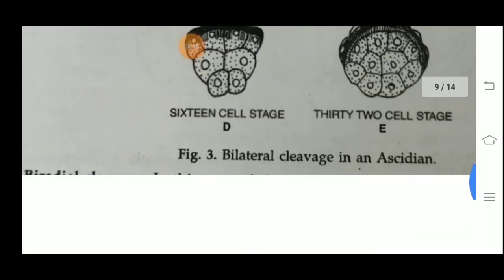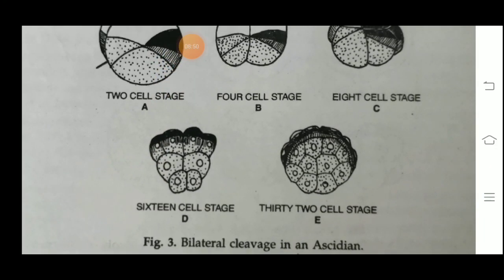After bilateral cleavage, two more types of cleavage are there. Biradial cleavage, in which the first three division planes do not stand at right angles to each other. And the other one is rotational cleavage. As the name suggests, after cleavage one of the cells rotates by 90 degrees. It is observed in some placental mammals and a few nematodes.